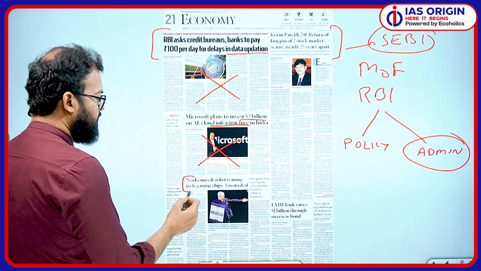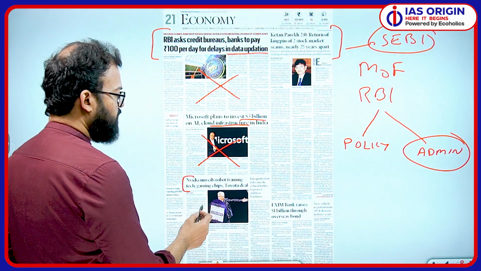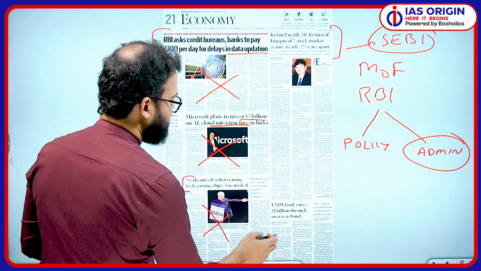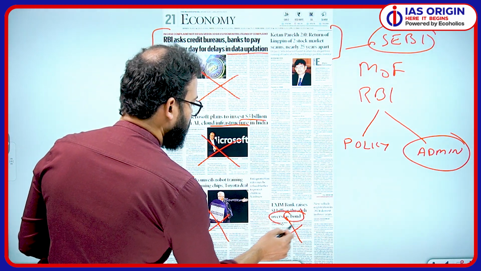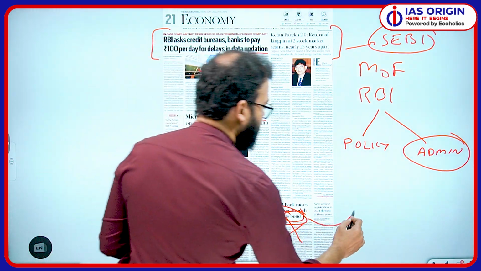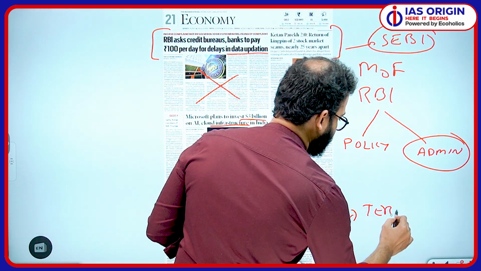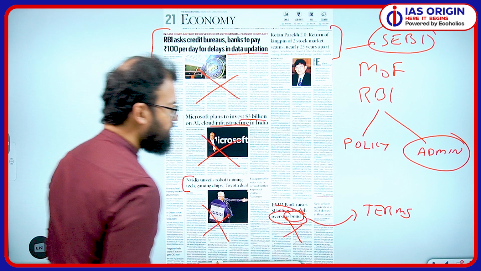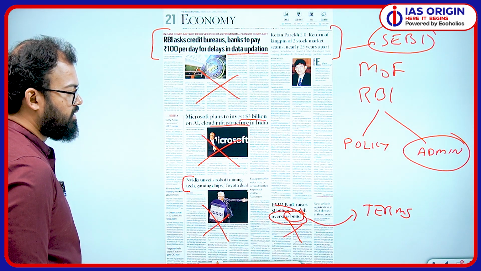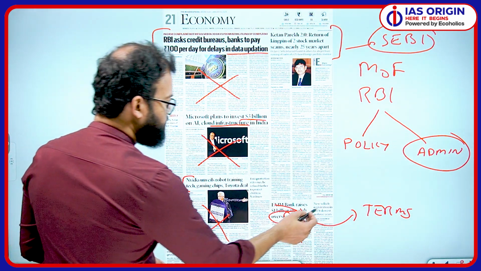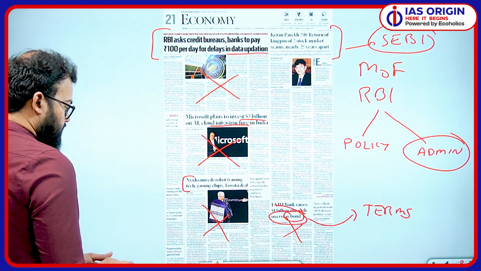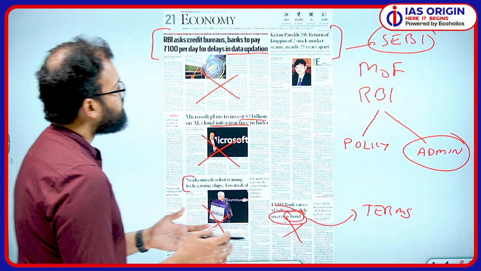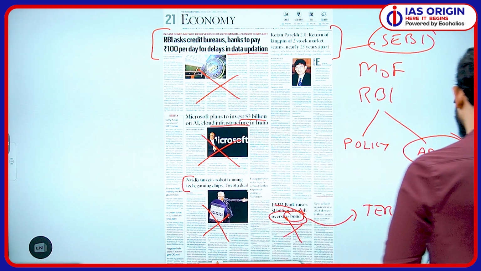Now news related to Nvidia. Again, not very important. Exim Bank raises this much, not important. But what are bonds, or what are overseas bonds? So these terms are important. News is not important, but terms are important. Now, new vehicle registration is slowest in 3 years in 2024. So these are some news for the economy and business page.